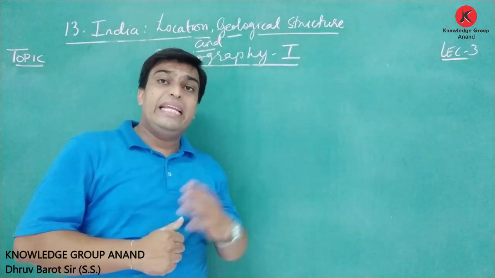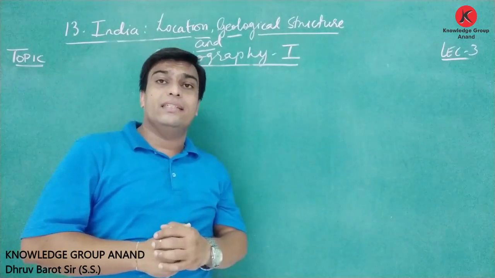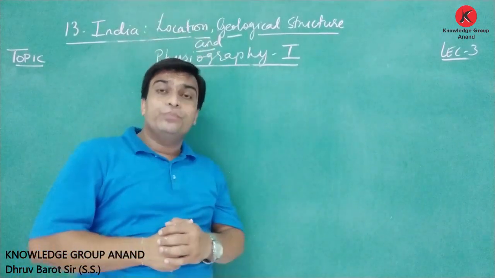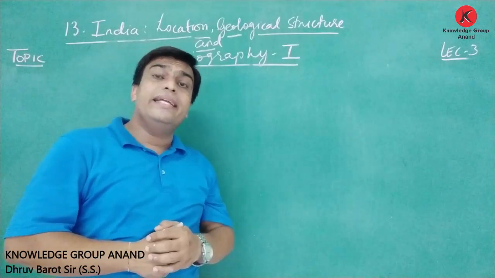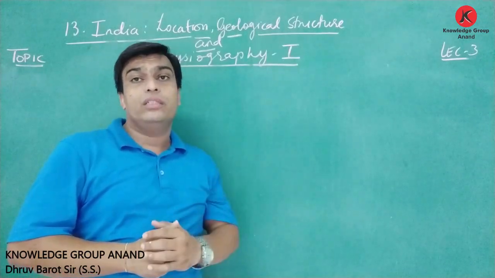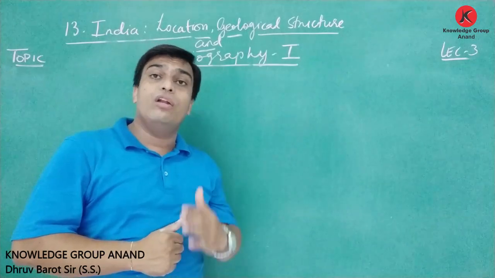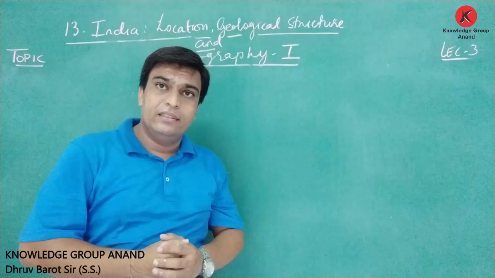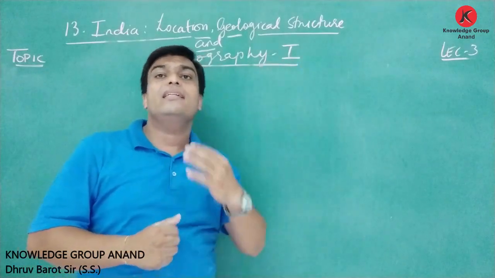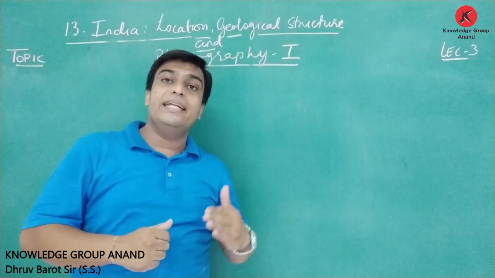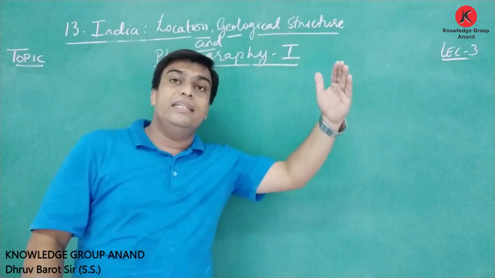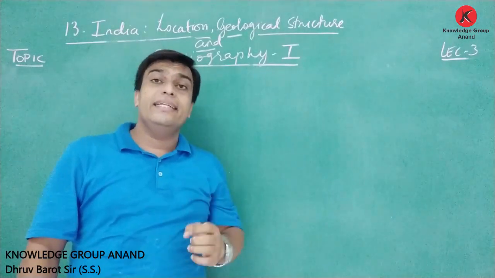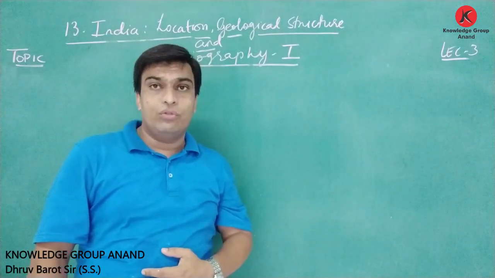how the Tropic of Cancer, which is located at 23 degrees 30 minutes north latitude, passes almost through the center of India and divides India into almost two parts, northern India and southern India. The region above the Tropic of Cancer is known as northern India. The region below the Tropic of Cancer is southern India.